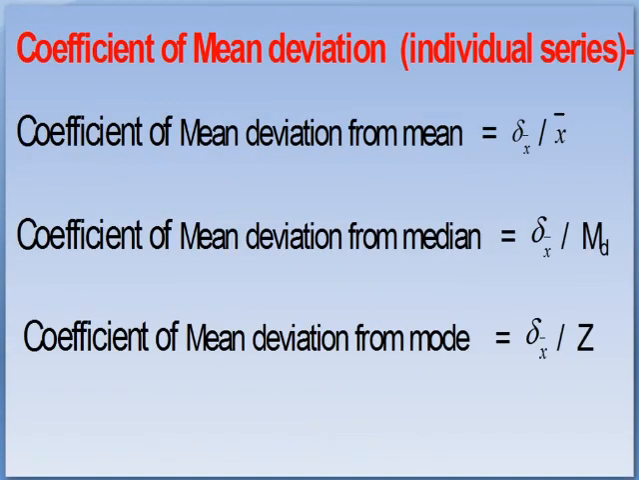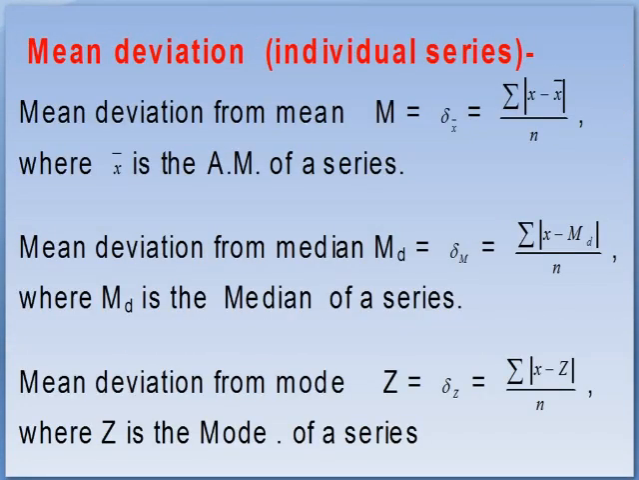Second, mean deviation. What is mean deviation? The mean deviation of a series is the arithmetic mean of the deviations of the various items from a measure of central tendency, either the arithmetic mean, the median, or the mode.